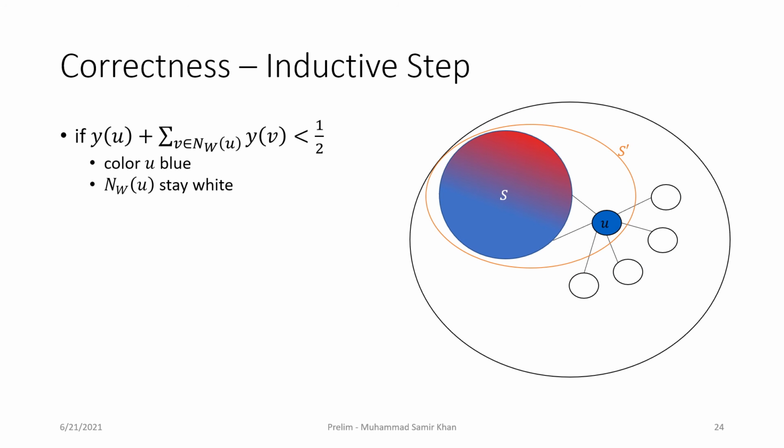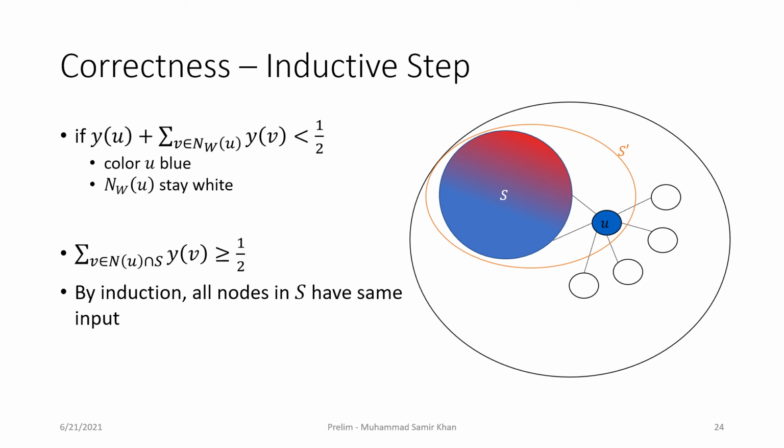In the second case, we picked a node U and we colored it blue, but we did not color any of U's neighbors which were not already in S. So S prime consists entirely of set S and the node U that was picked in this round. When we picked node U, its white neighbors did not have a lot of normalized weight from the LP solution. Now, based on the linear program, this implies that the neighbors of U which are in the set S must have weight at least half in the LP solution. Remember that S is colored entirely red or blue, so the neighbors of U which are in set S must either be red or blue.